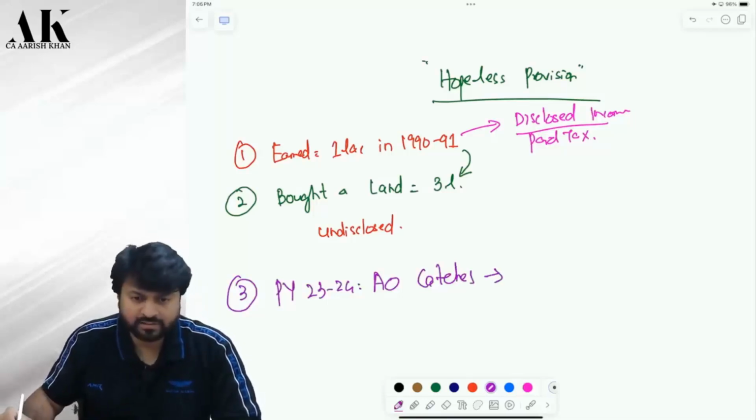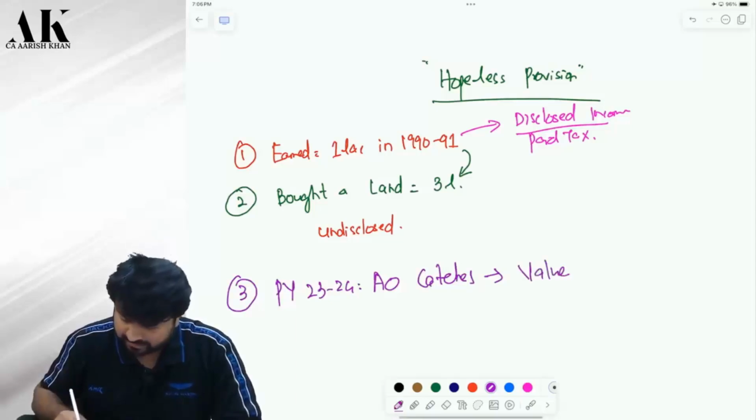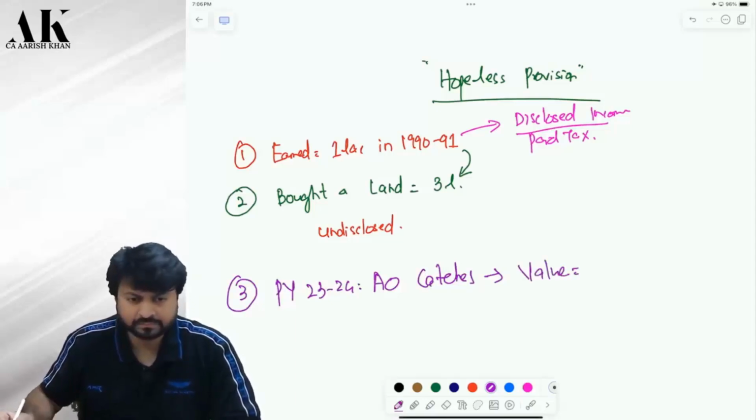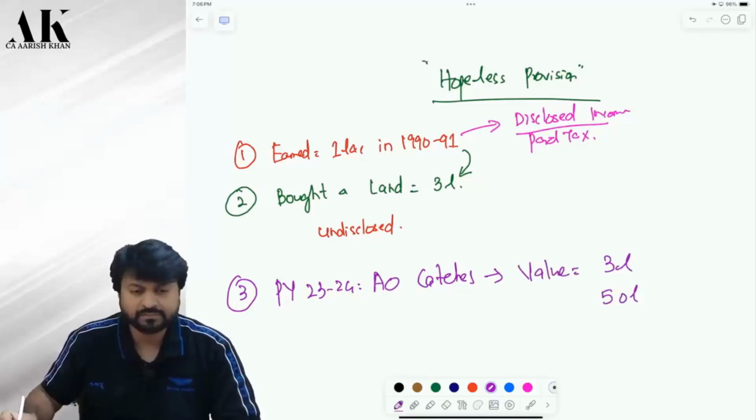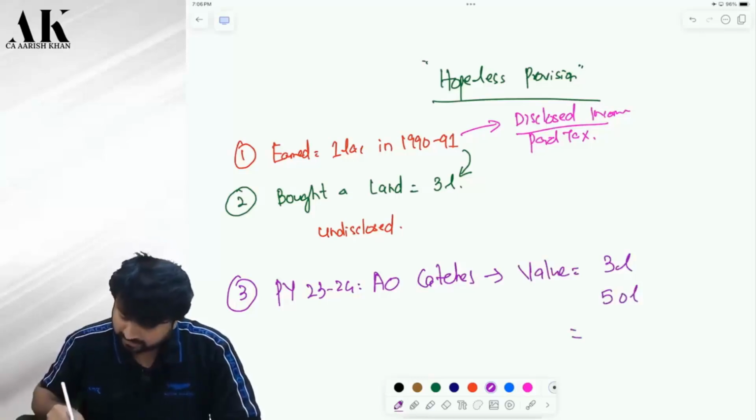AO catches me, right? Then how will he value my asset? Tell me, cost or NRV? Suppose the NRV today is 50 lakh rupees. Therefore, the value will come to how much? 50 lakh rupees.